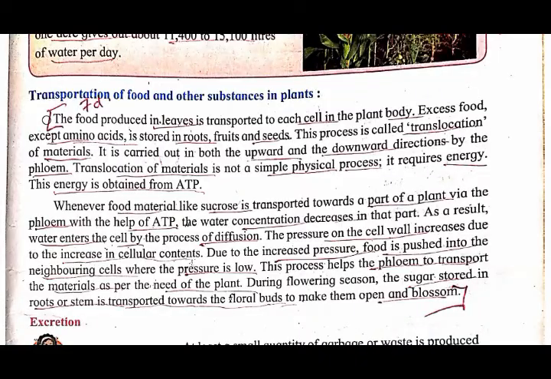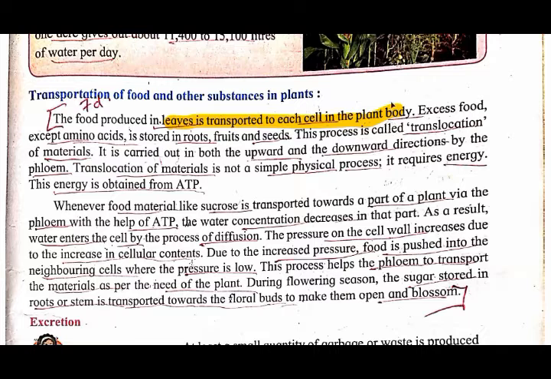We will see transportation of food and other substances in plants. Now here, how does the transportation take place? You know the food is produced by whom? That is the leaves. The food is prepared in the leaves, and then it is transported to each cell in the plant body, to the different parts of the plant.